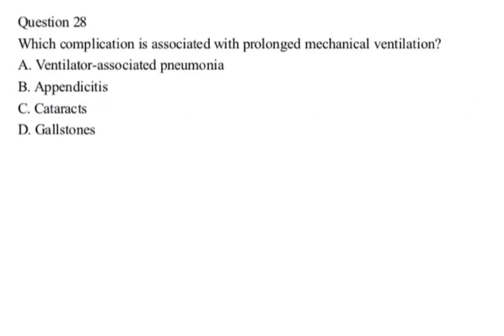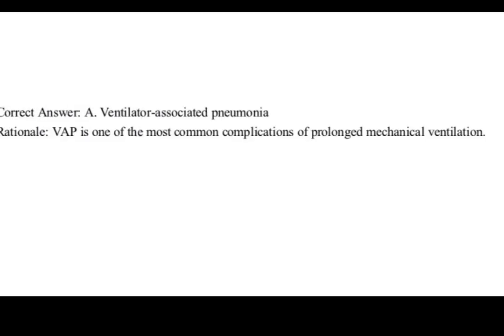Question 28. Which complication is associated with prolonged mechanical ventilation? A. Ventilator-associated pneumonia. B. Appendicitis. C. Cataracts. D. Gallstones. Correct answer, A. Ventilator-associated pneumonia. Rationale: VAP is one of the most common complications of prolonged mechanical ventilation.